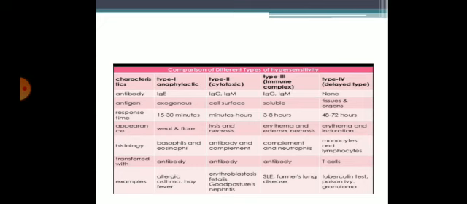Type 2 hypersensitivity reaction is also known as cytotoxic hypersensitivity reaction. Antibodies involved are IgG and IgM. Antigen is on the cell surface. Response times are usually minutes to hours. Appearance is lysis and necrosis of the cell. Antibody and complement are involved. Transferred with antibodies. Examples: erythroblastosis fetalis, Goodpasture's, SLE.